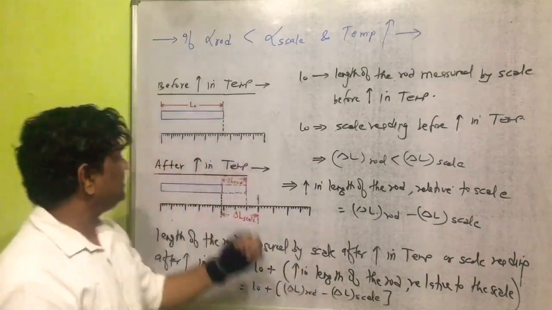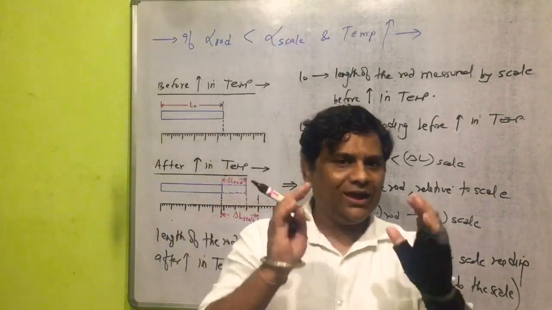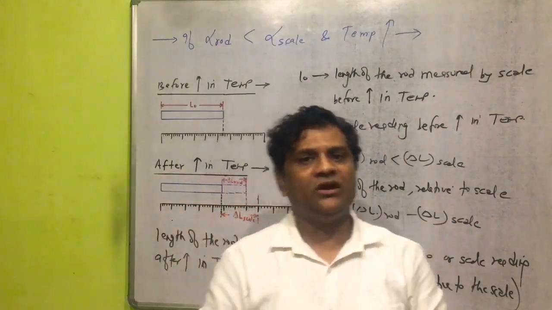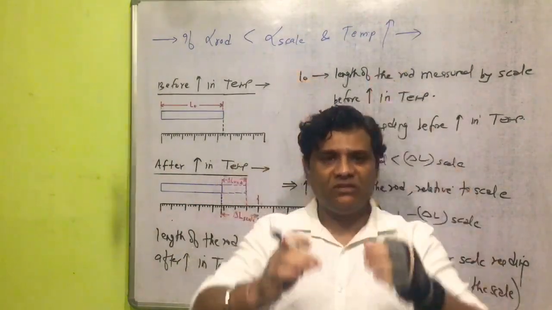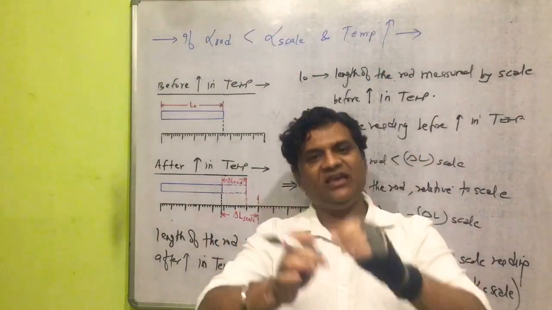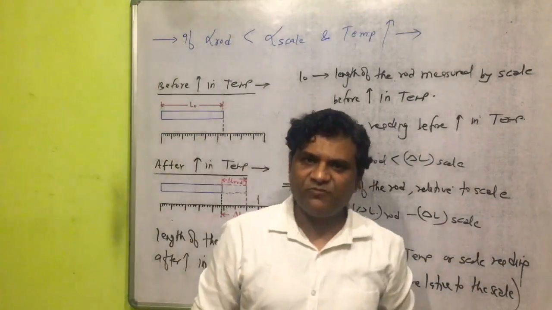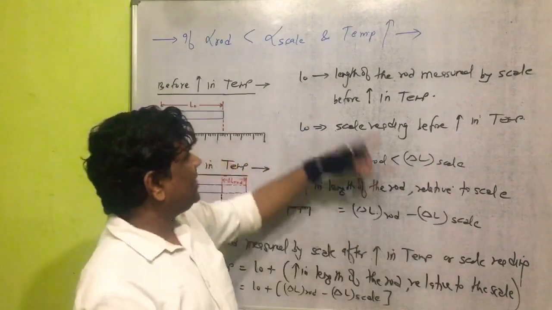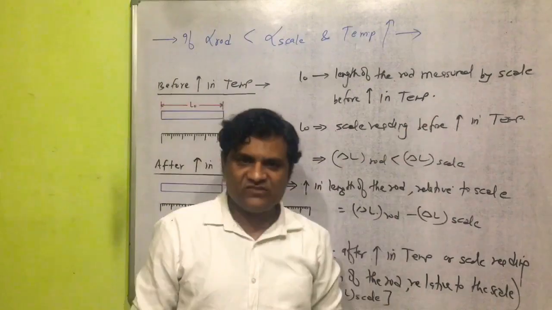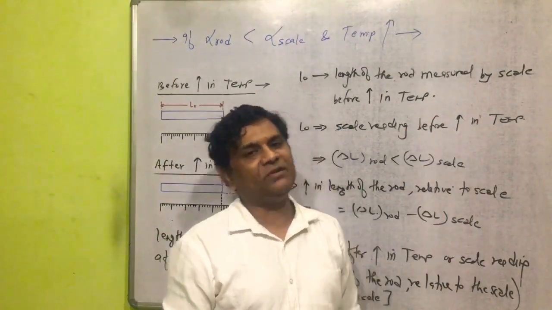Now question is arising here, what is this L naught? You know, all students here, L naught is the length of the rod measured by scale before increase in temperature, or L naught is the scale reading before increase in temperature.